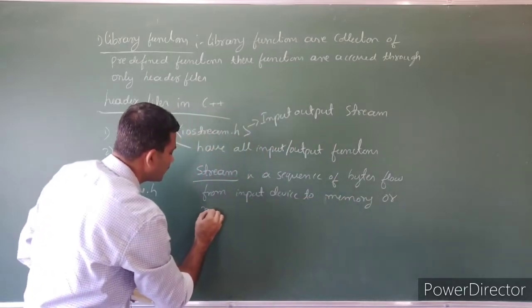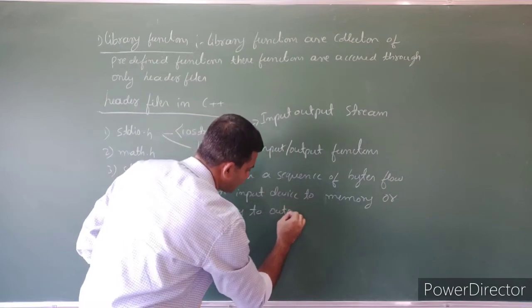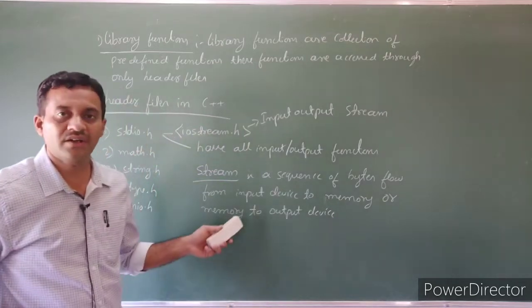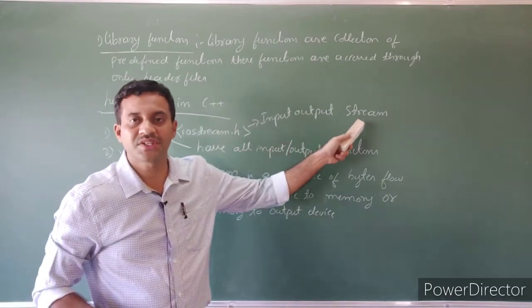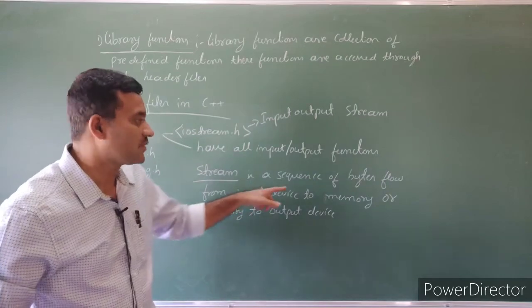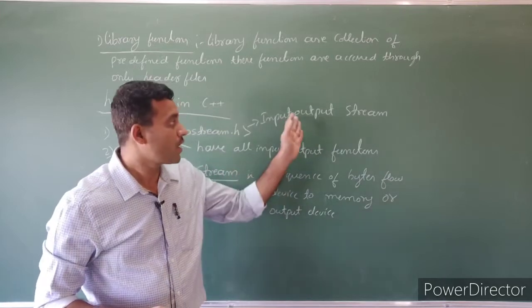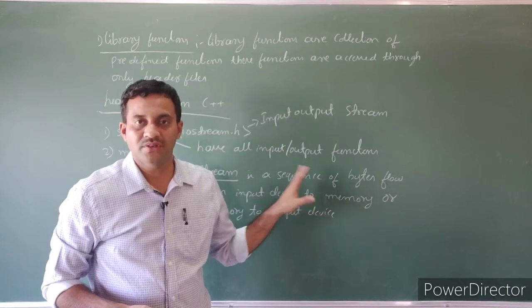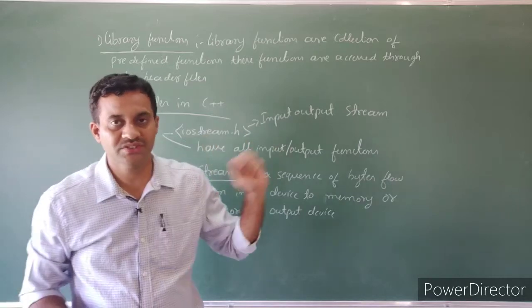An output stream is a sequence of bytes flowing from memory to an output device.